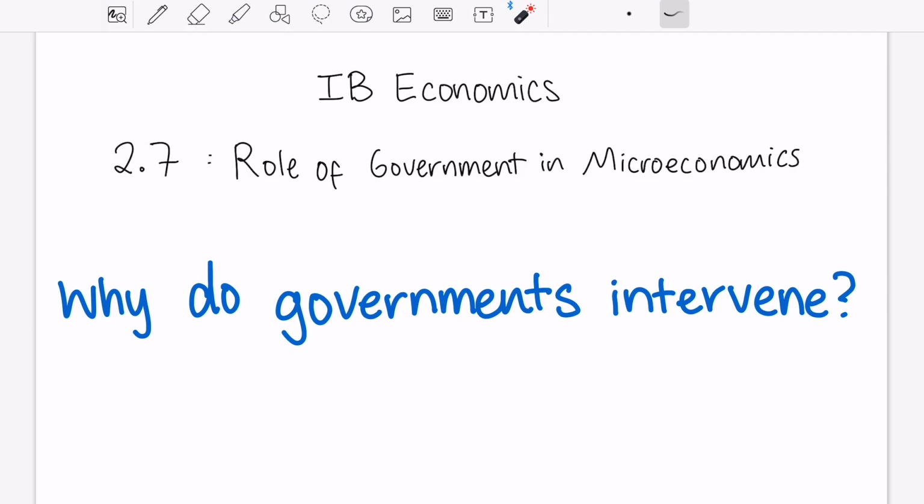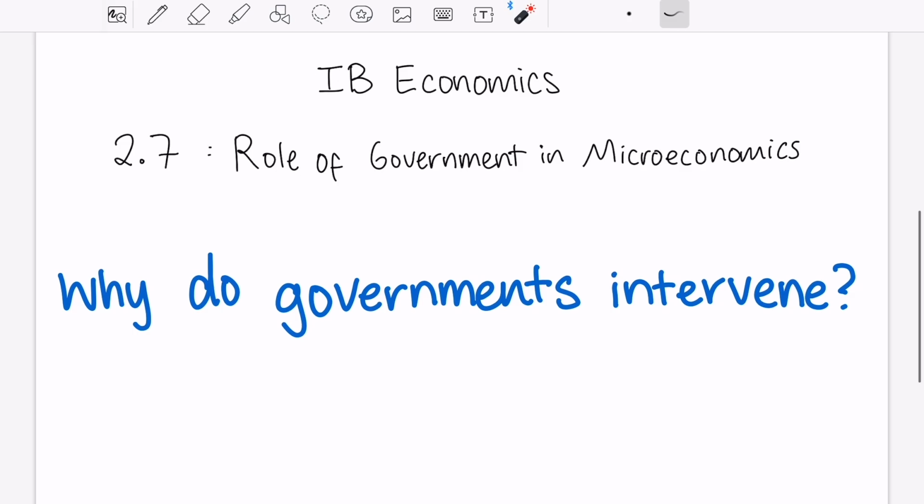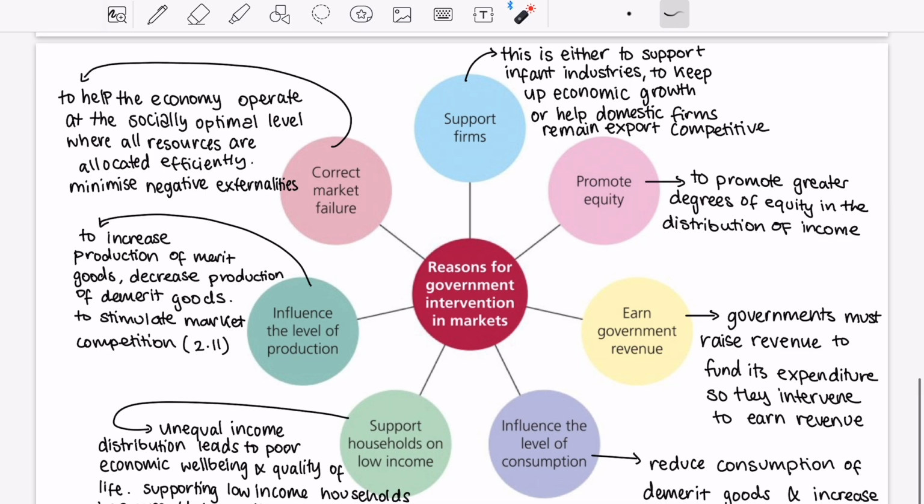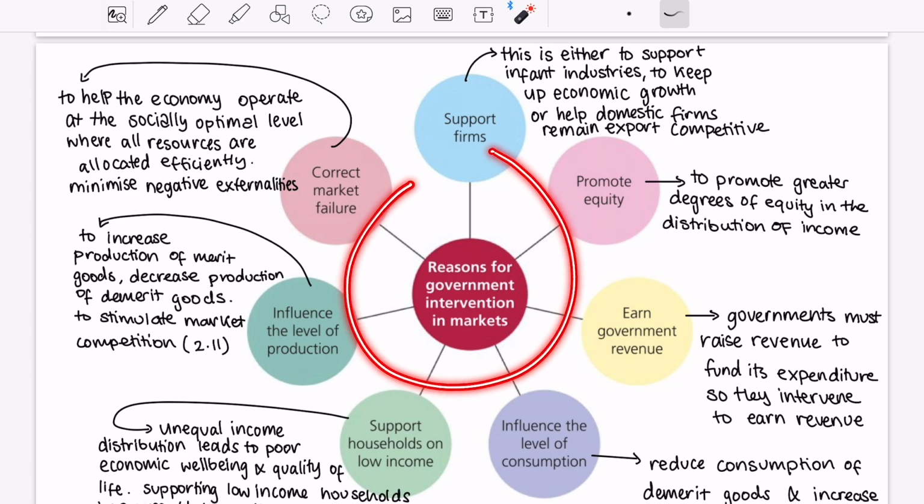Today we'll be looking at IB Economics chapter 2.7, the role of government in microeconomics, but specifically to answer the question, why do governments intervene? So governments mainly intervene for 7 reasons. Number 1 is to support firms, then it is to promote equity, it is also to earn government revenue, it is also to influence the level of consumption. Also, governments intervene to support households on low income, to influence the level of production, and to correct market failure. We'll start at the top and go our way clockwise.